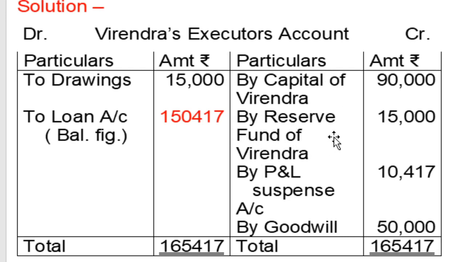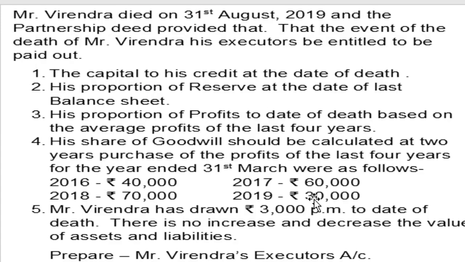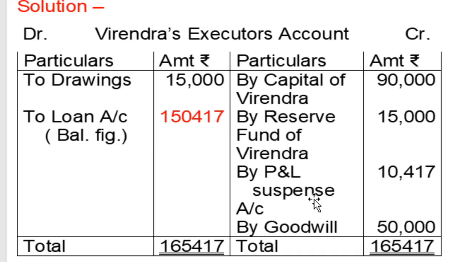So the amount payable is credited to executor account, and the effect is cancelled from the balance sheet. Very simple. On the balance sheet, reserve fund is on the liability side, a credit balance, and to cancel it, only the effect of Virendra is debited to reserve fund and credited to Virendra's executor account instead of Virendra's capital account.